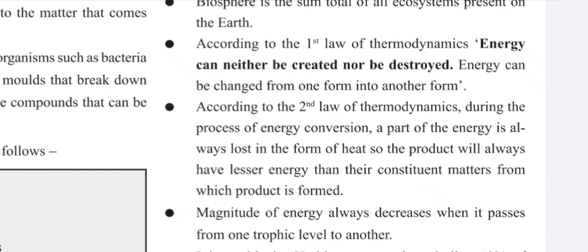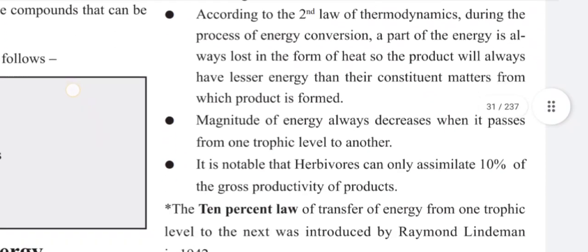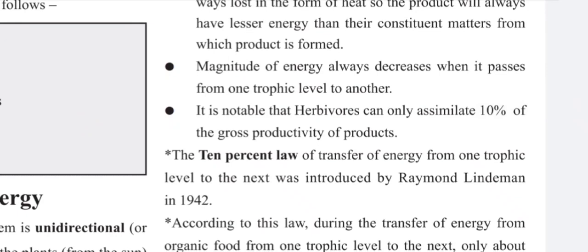According to the first law of thermodynamics, energy can neither be created nor be destroyed. Energy can be changed from one form into another form. According to the second law of thermodynamics, during the process of energy conversion, a part of energy is always lost in the form of heat, so the product will always have lesser energy than the constituent matters from which the product is formed. Magnitude of energy always decreases when it passes from one trophic level to another. It is notable that herbivores can only assimilate 10% of the gross productivity of producers.